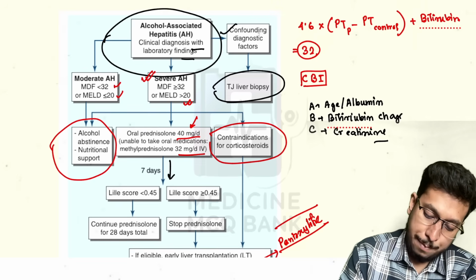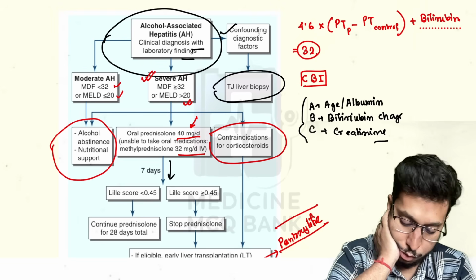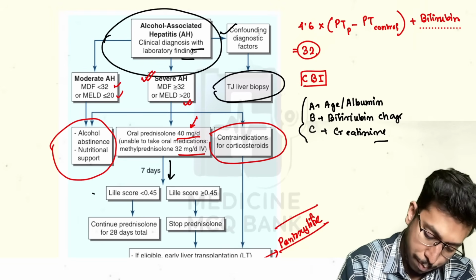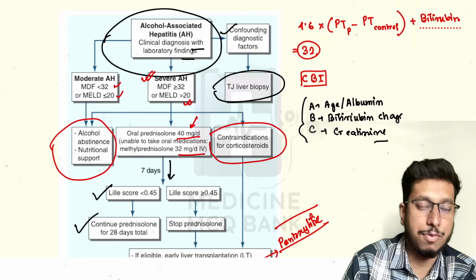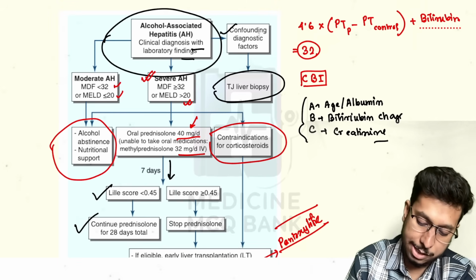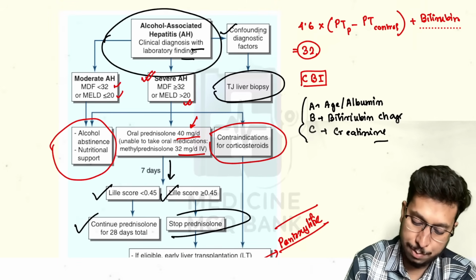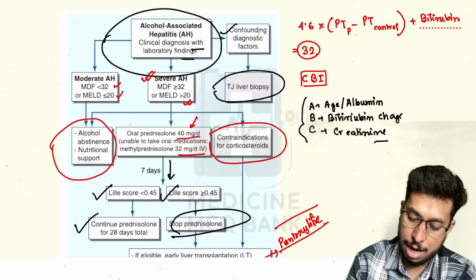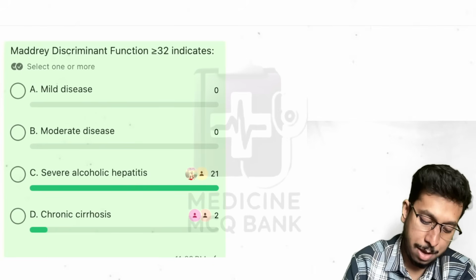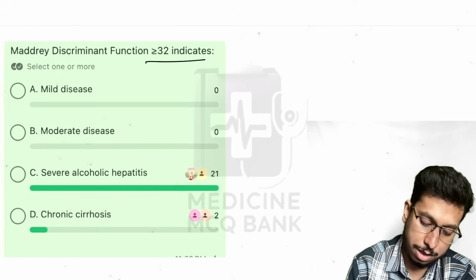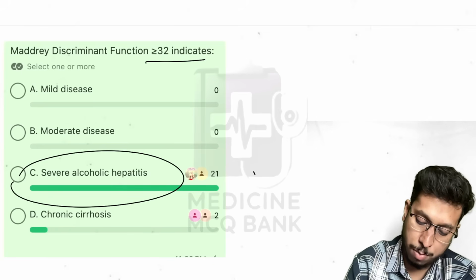Now, based on this, check the Lille score. If it is less than 0.45, it suggests there is improvement with steroid therapy, so continue steroid for 28 days. And if the Lille score is more than 0.45, at this point, stop prednisolone and consider the patient for liver transplant. All right. Now, if you see Maddrey's discriminant function more than 32, what does it represent? It represents severe disease. So option C is the correct answer.